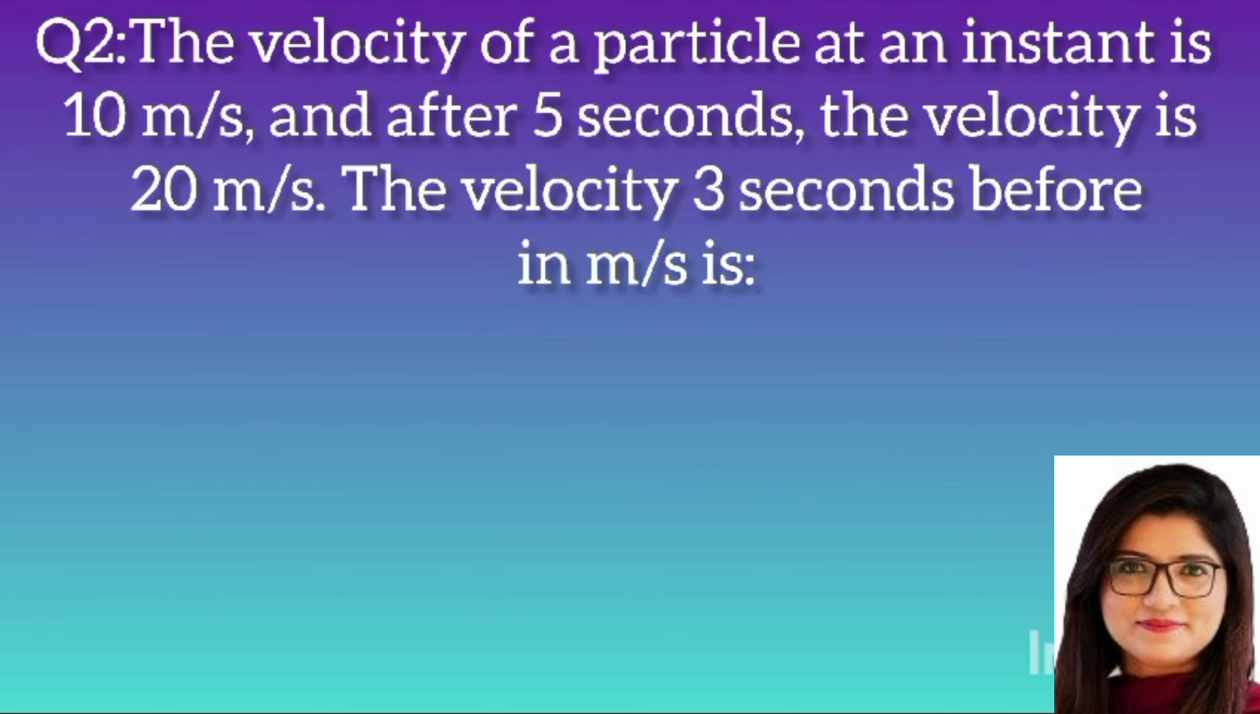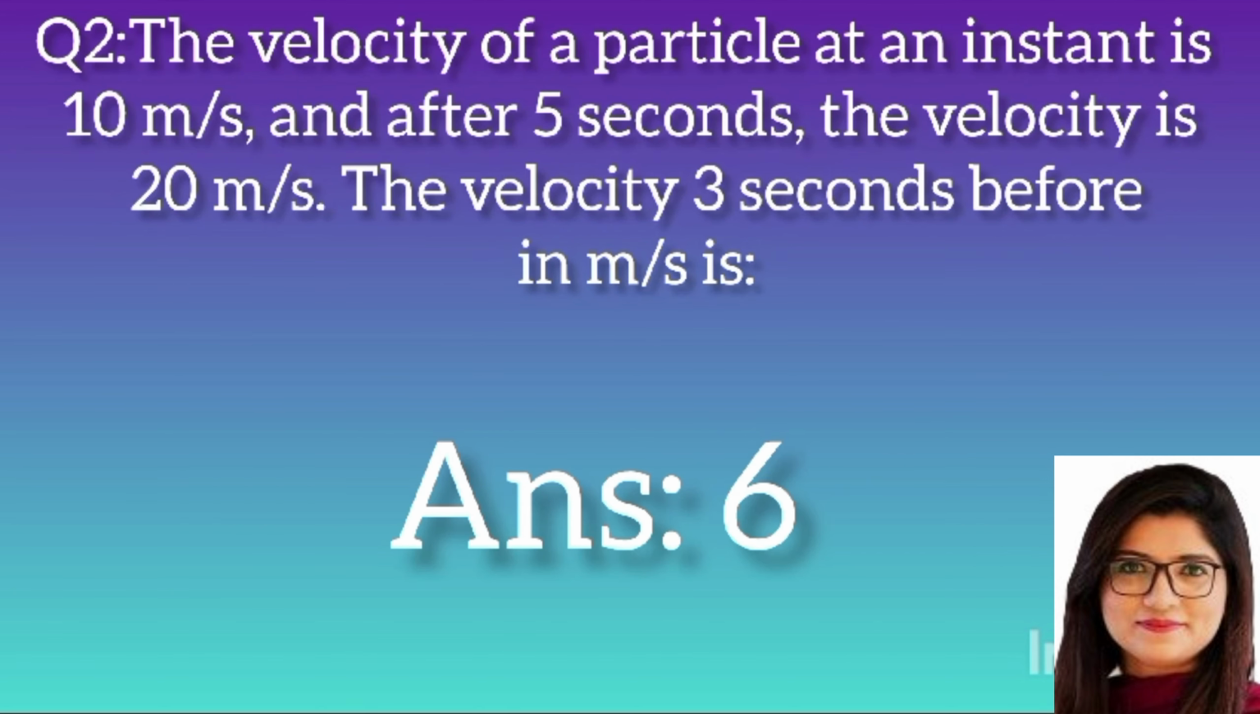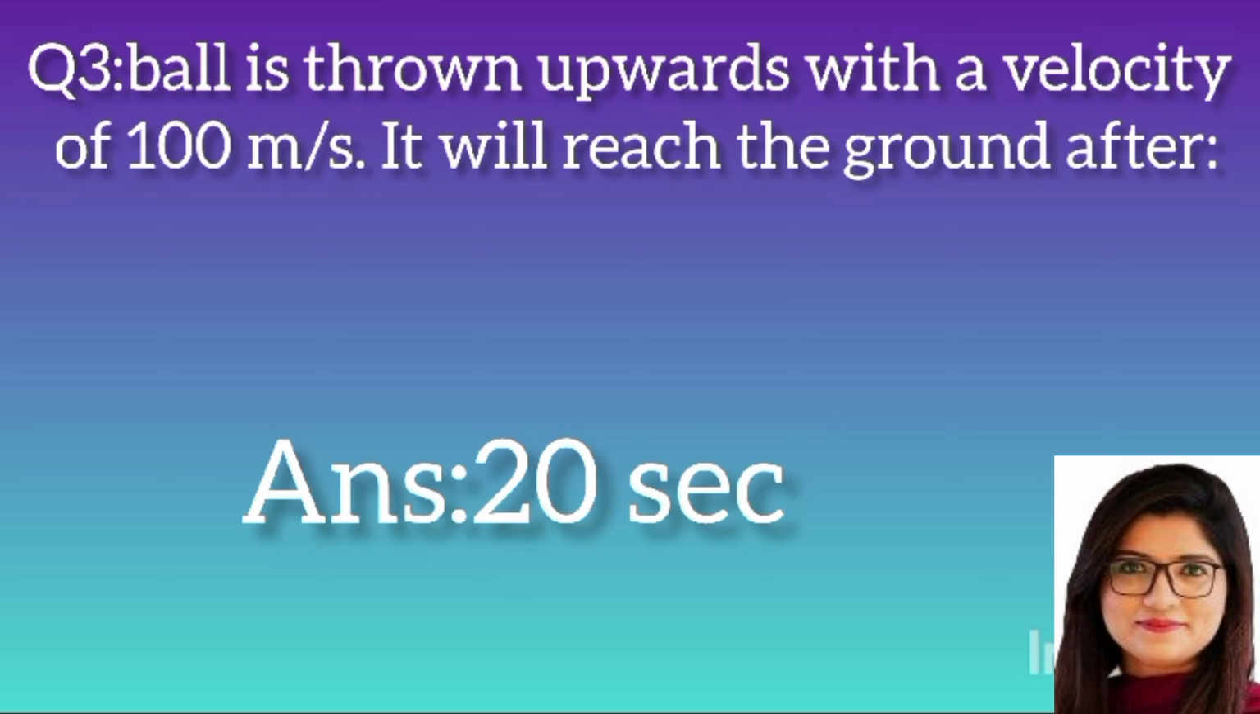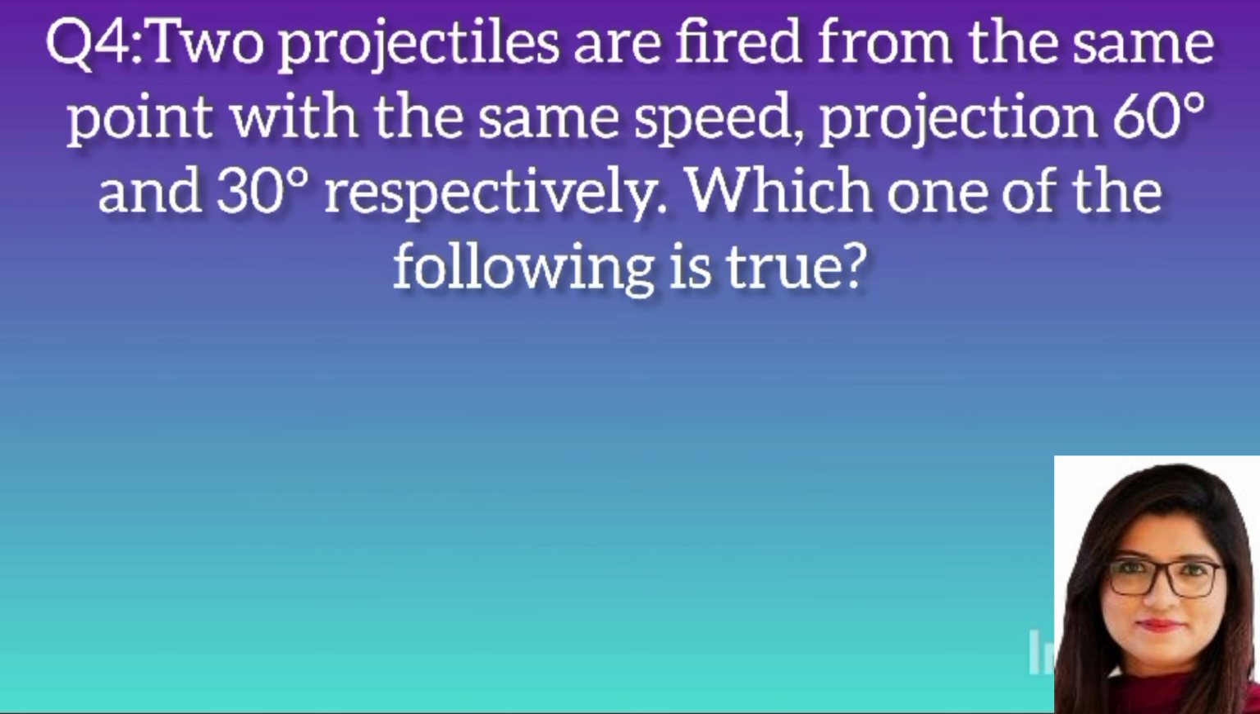Question 2. The velocity of a particle at an instant is 10 meters per second and after 5 seconds the velocity is 20 meters per second. The velocity 3 seconds before, in meters per second, is? Answer: 6. Question 3. A ball is thrown upward with a velocity of 100 meters per second. It will reach the ground after? Answer: 20.